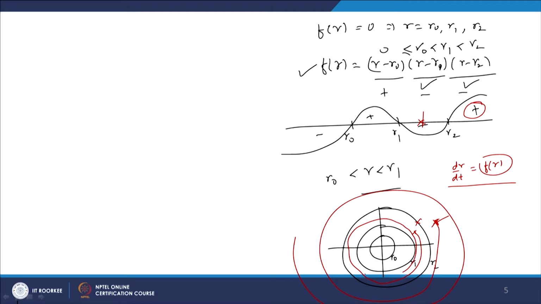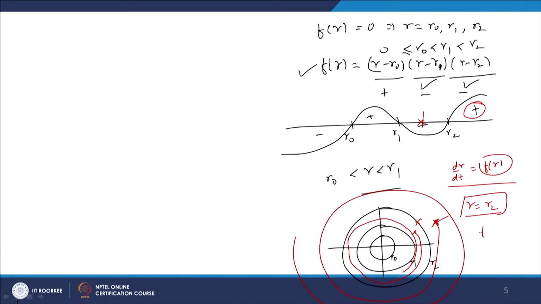So, it means that for r equal to r2, any solution which is near to r equal to r2 has a tendency that as t tending to infinity, your solution will move away from r equal to r2. Or I can say that as t tending to minus infinity, all the solutions which are near to r equal to r2 have a tendency to spiral onto r equal to r2. Please mind here that t is equal to minus infinity.